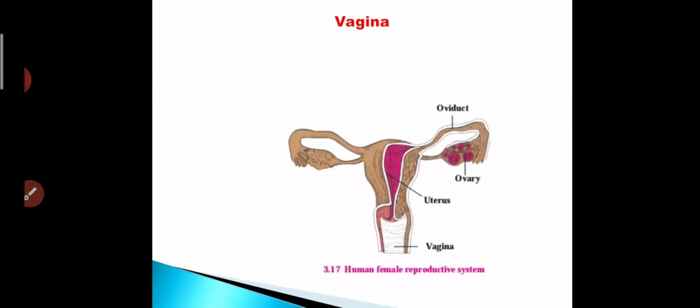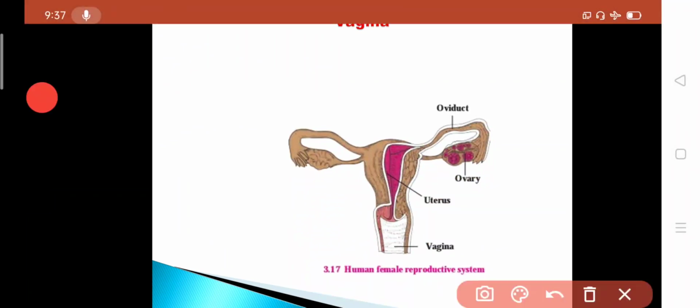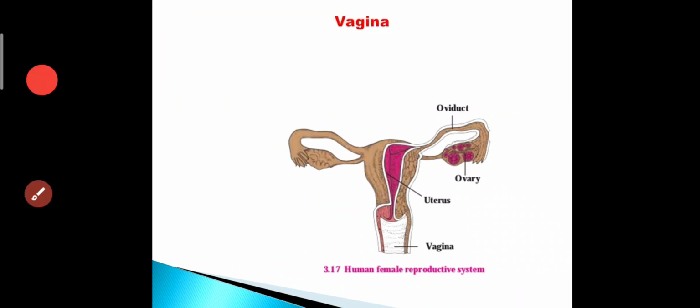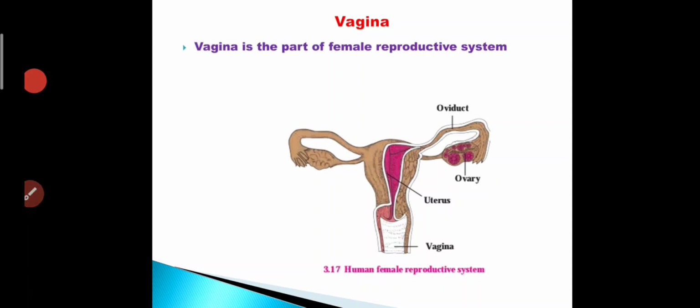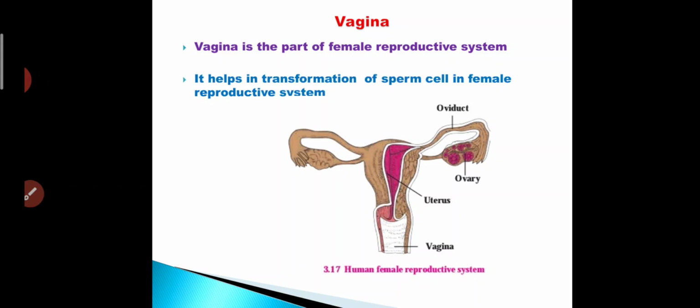Then the next important part of the female reproductive system is the vagina. It is the passage for the entrance of sperms, as well as the passage to give birth to the baby. So it is said to be a very important muscular part, the end part of the female reproductive system. The vagina helps in the transfer of sperm cells into the female reproductive system.